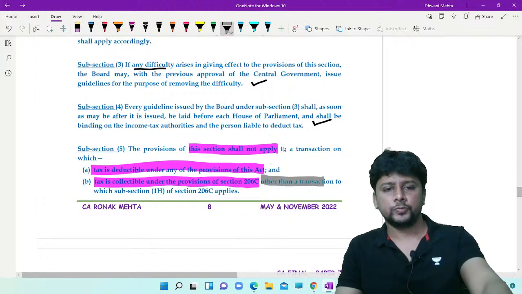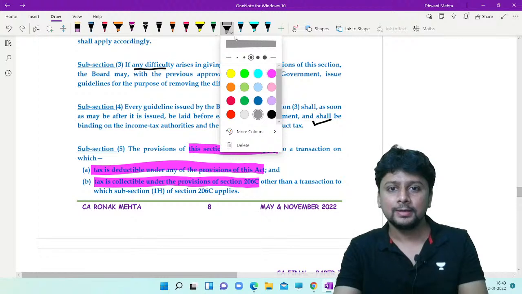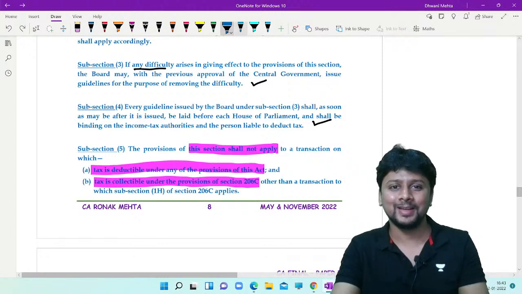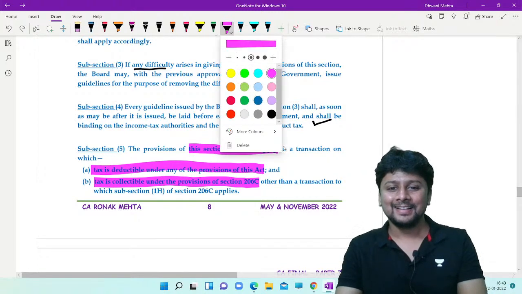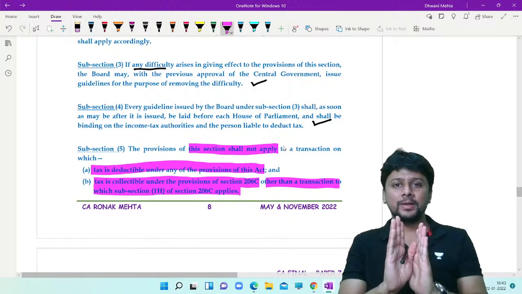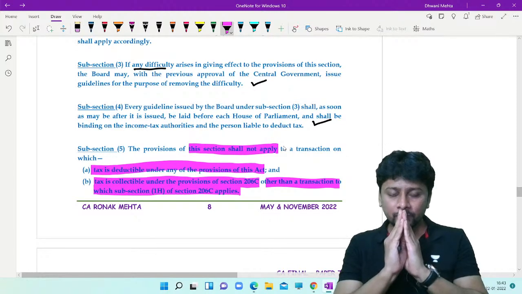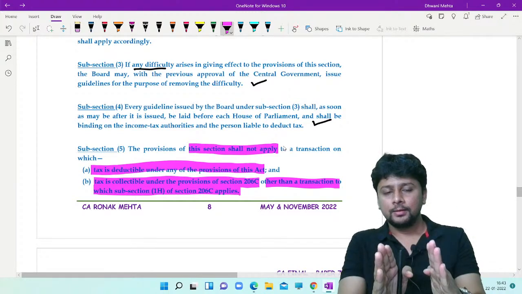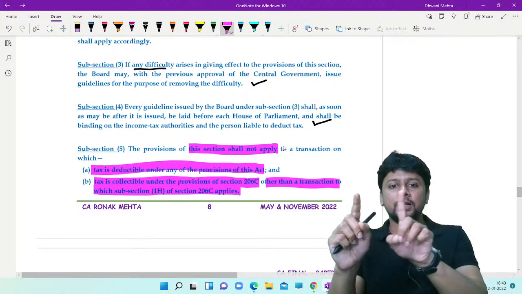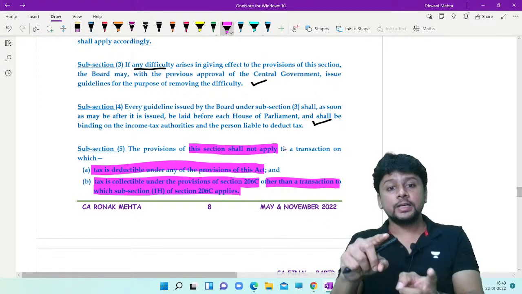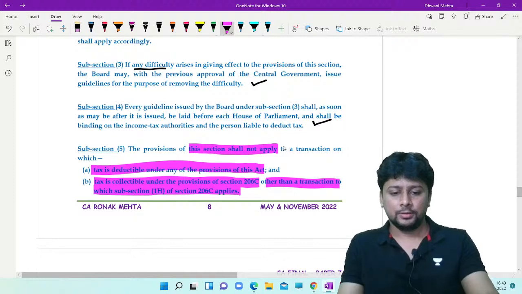So 194Q will not apply if tax is collectible under 206C, but 206C other than 1H.